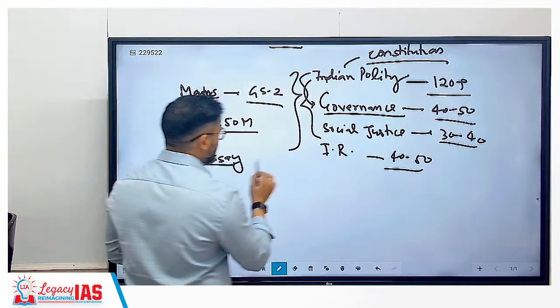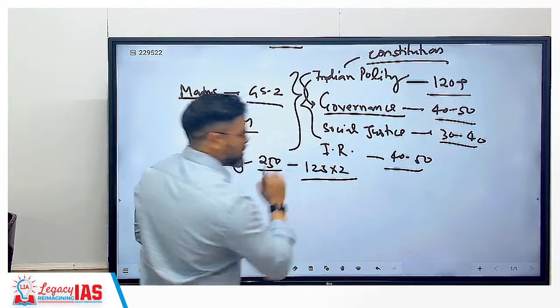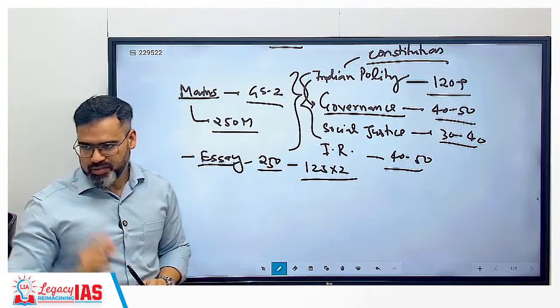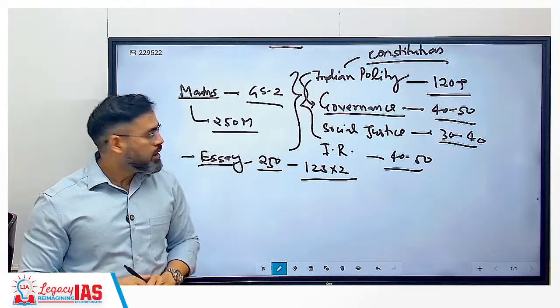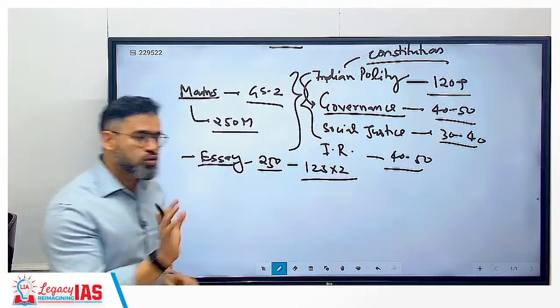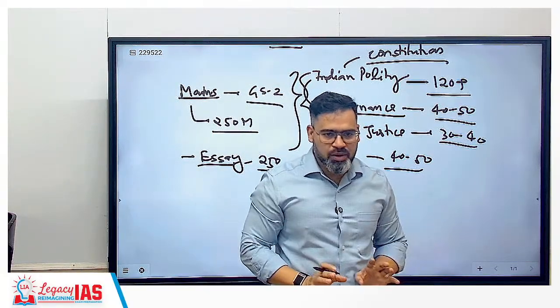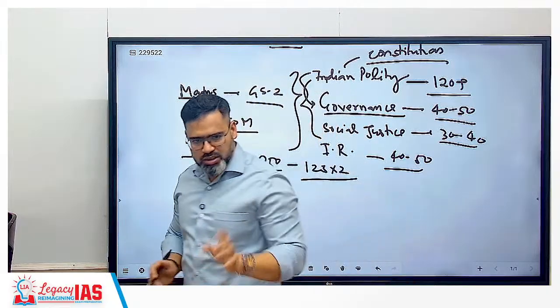Essay is 250 marks, because there will be two essays, 125 into 2. UPSC asks two essays, Section A and Section B. Again, there will not be any essay directly from polity. Earlier it used to be there, like a policy-making question coming in the essay. Right now they are not asking any questions regarding that.